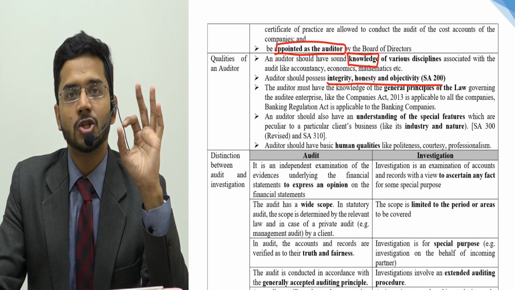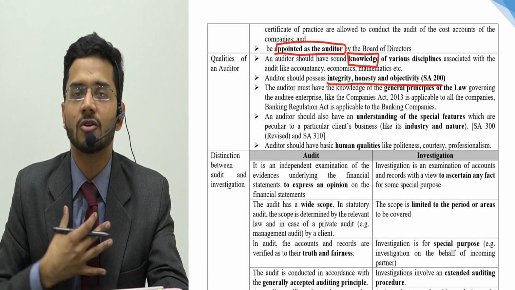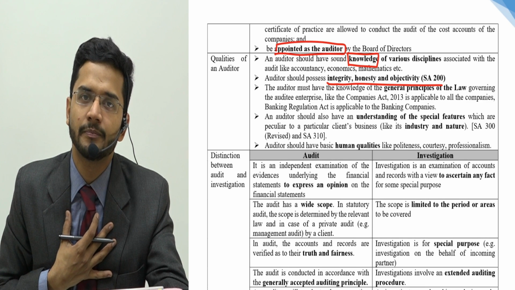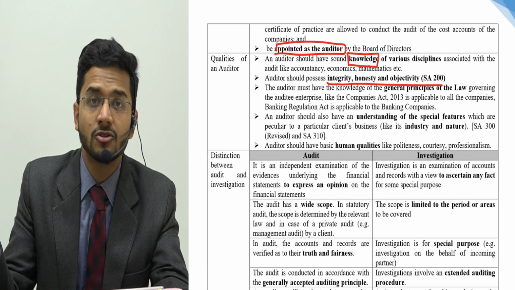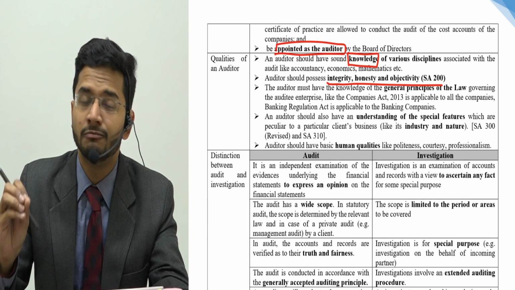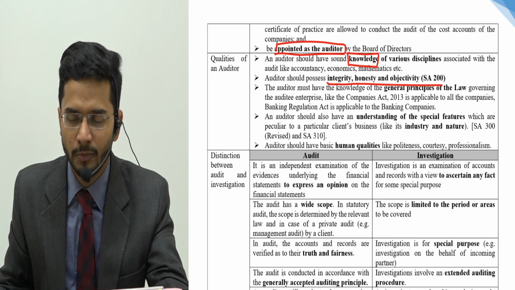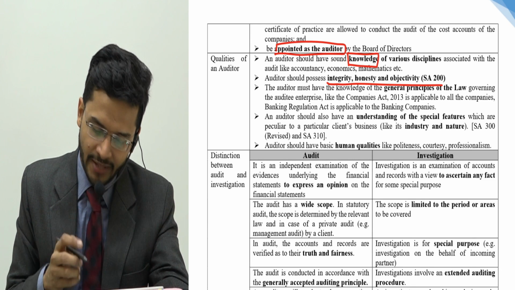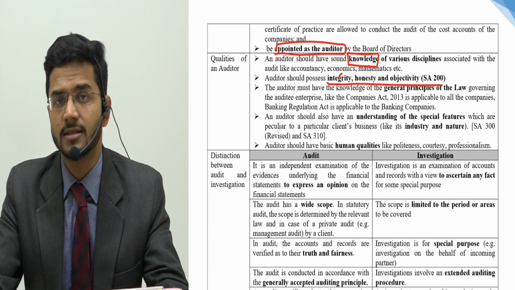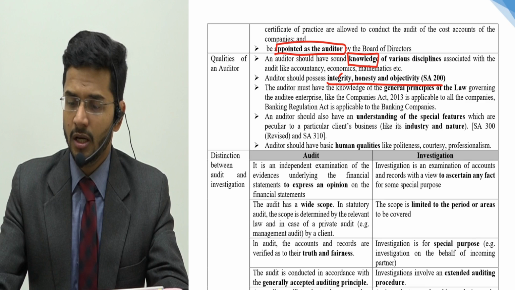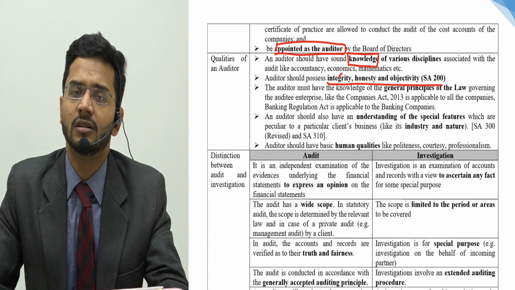Integrity means he should be a person of value, a person of beliefs. He cannot be driven away by any greed, any kind of money, any kind of bribe. His driving factor should be his values, his ethics. That is known as integrity. Second is honesty. He has to be honest. He has to be bold. He has to be confident enough to raise his voice if anything is going wrong.